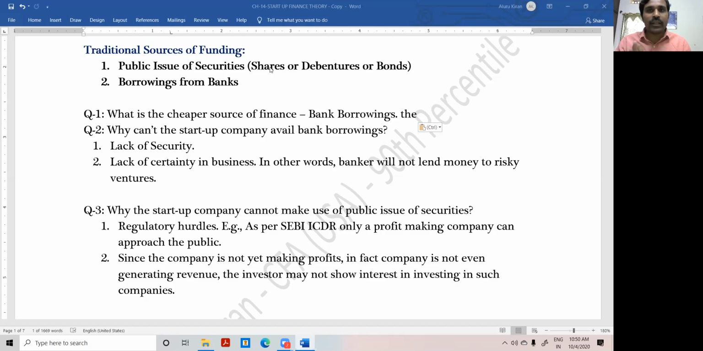And the second point is that they don't have the skills to evaluate the risk. What is the probability of success of this new venture? They can't take the calculated risk. And third point, psychologically also, they are not habituated to take the risk.